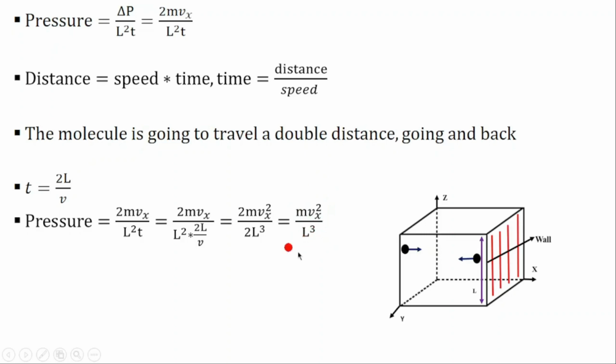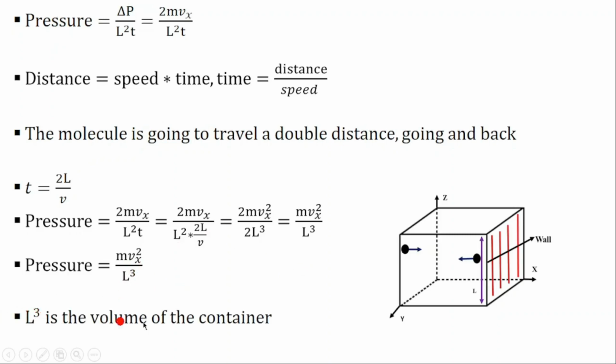What is this L cubed? That is the volume of the container. So we have the pressure is equal to mv squared x over the volume.